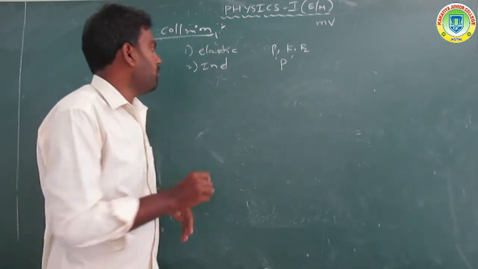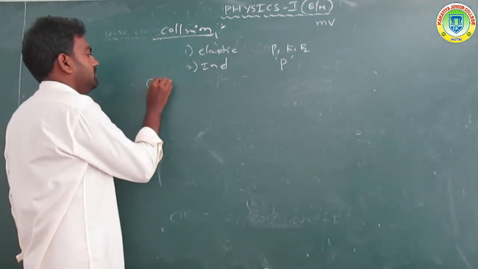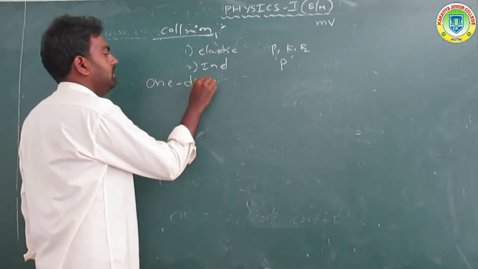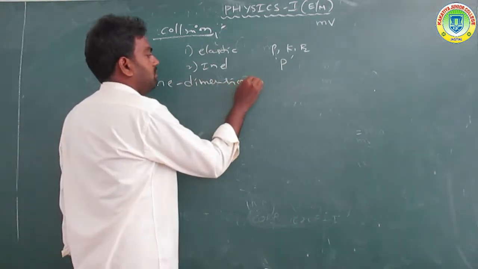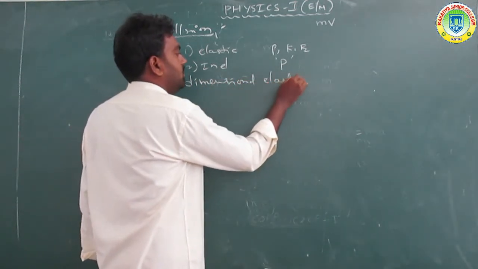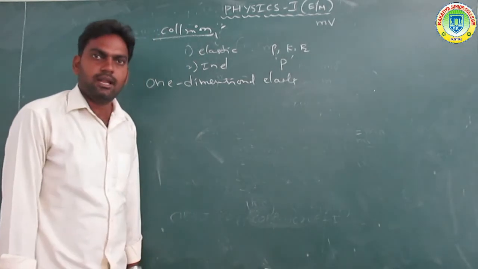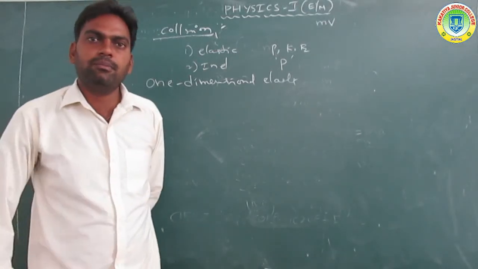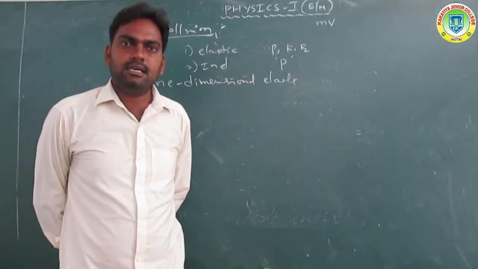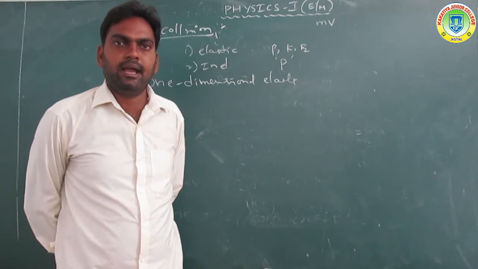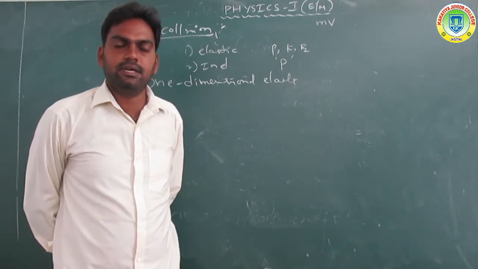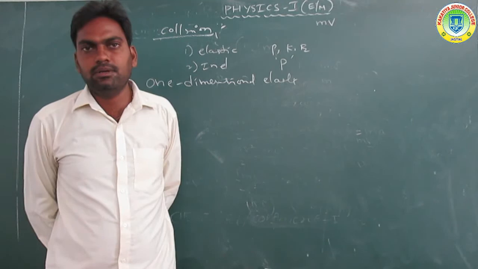That is a one-dimensional elastic collision. And what is an elastic collision? Momentum and kinetic energy are both conserved.